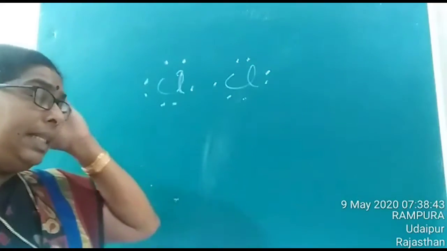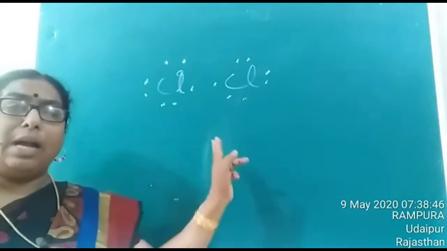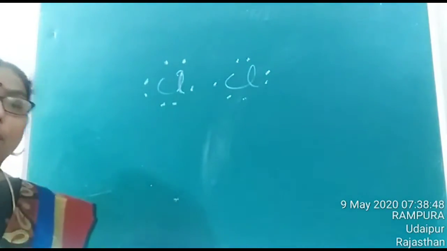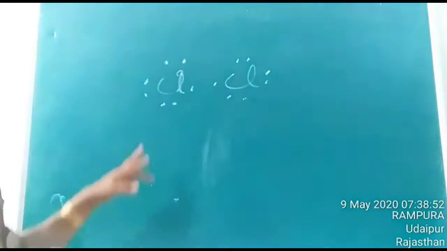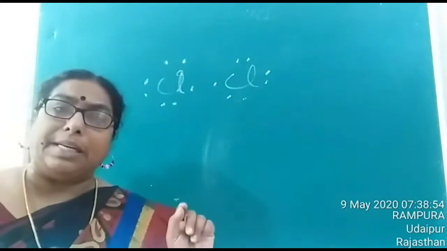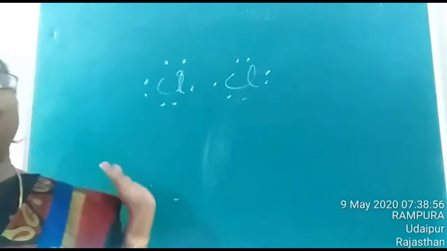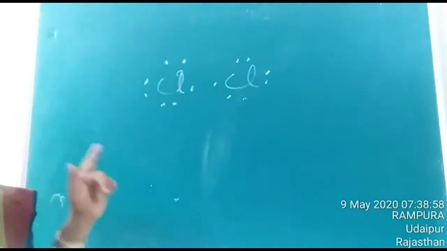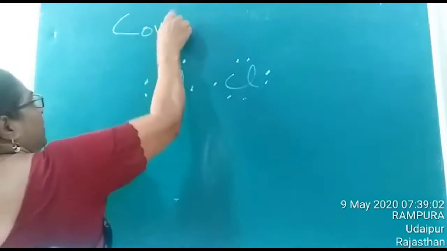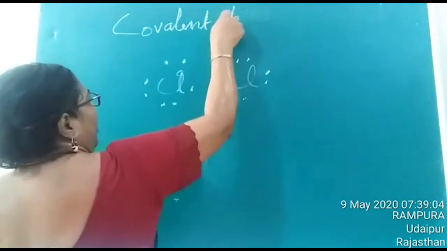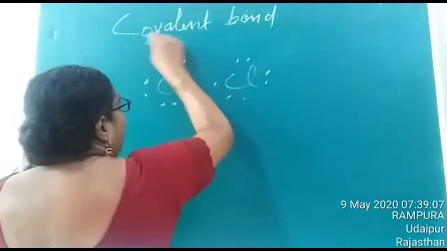Now in this case, is it possible for one chlorine atom to lose an electron, or for the other one to gain an electron? No, since in order to attain stability, both want to get one more electron. Therefore, that leads to the formation of a covalent bond. So now we are going to study covalent bonds.